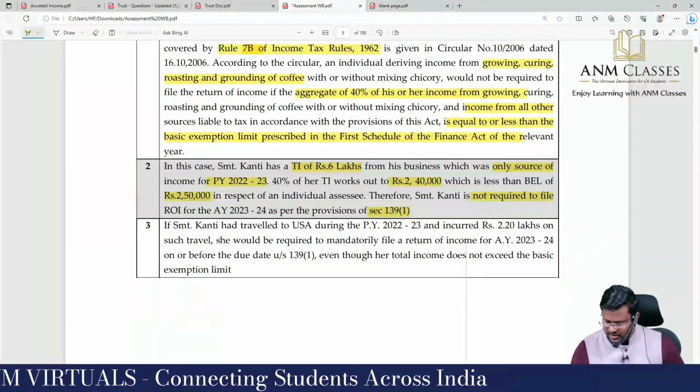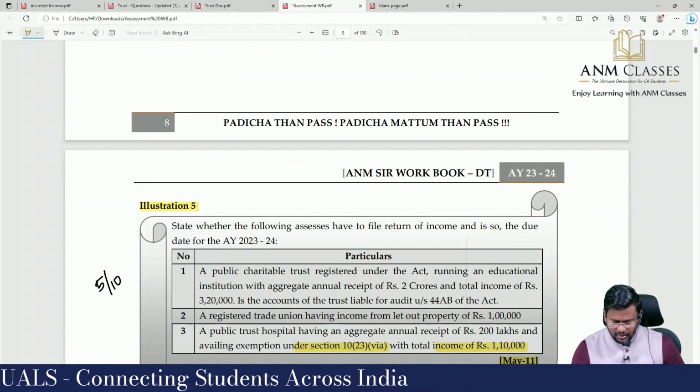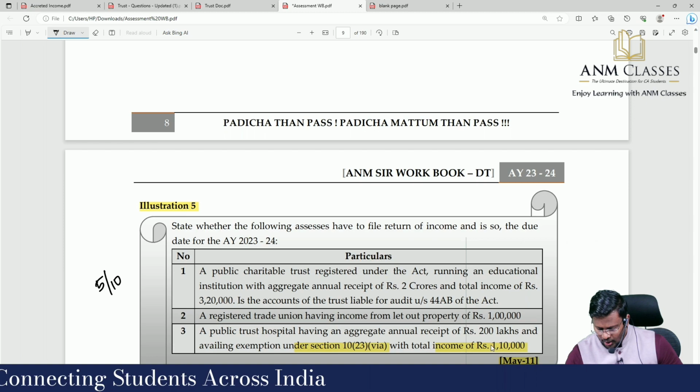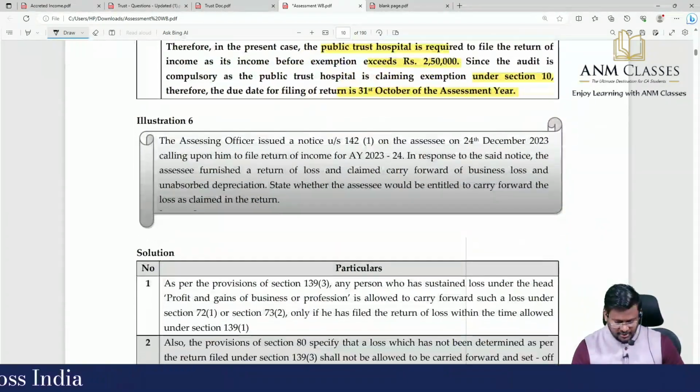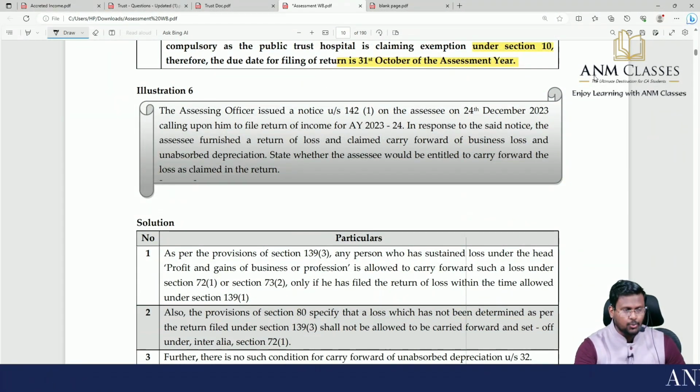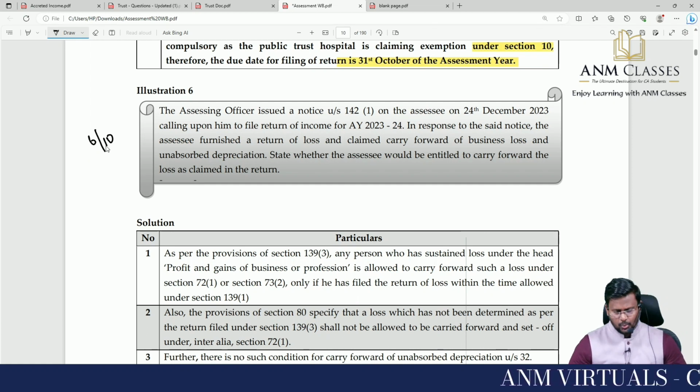We'll make this figure the total income as 3,10,000, which is more than 2,50,000. Then only it will match with the answer. Are you ready with me? Yes, sir. We have done up to question number 5 out of 10 questions. I am coming to the 6th question.